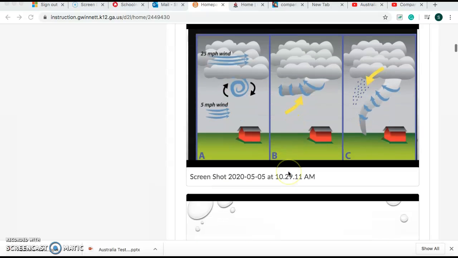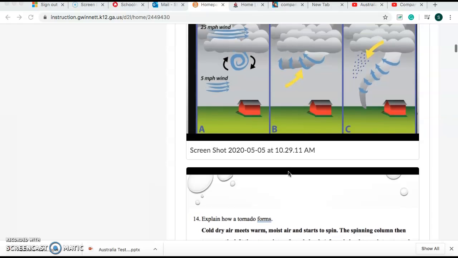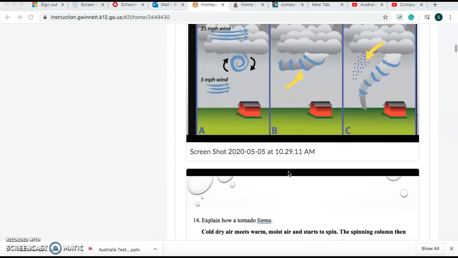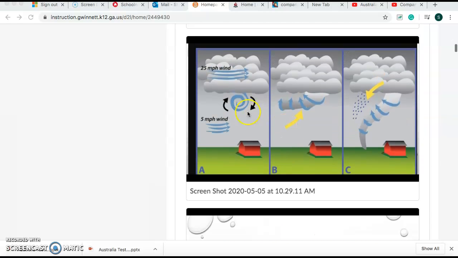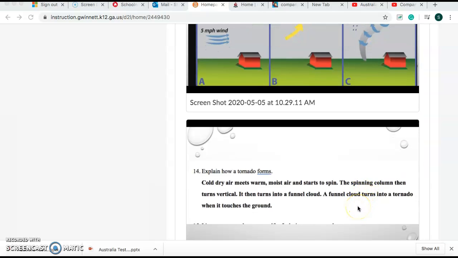How are tornadoes formed? It forms when cold, dry air meets warm, moist air and it starts to spin. Okay? And then it turns into a funnel, and it's not a tornado until it actually touches down. Okay? It has to touch the ground. And this is what you write right here.